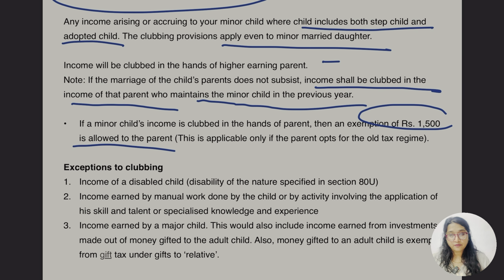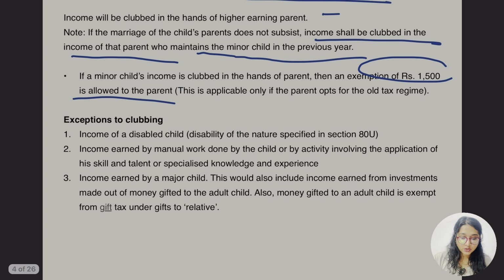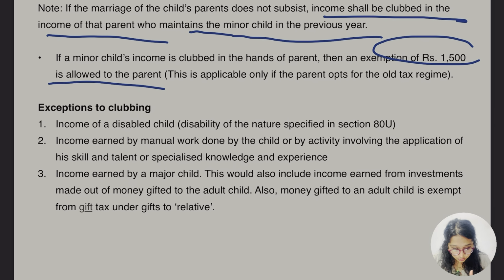For example, if they are separated, I am taking the first case, B part, where the parents are separated and Mrs. X is maintaining the expenses of the minor child, in that case she will get a deduction of 1500. The 1500 exemption will be allowed to the parent who is actually maintaining the expenses of the child. So what are the exceptions? We know the exceptions. Let's read them quickly.